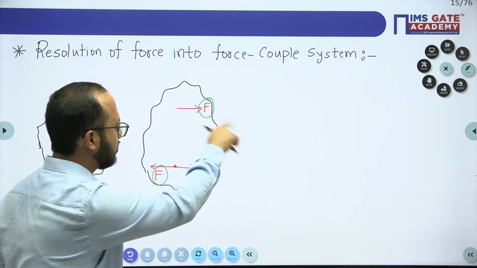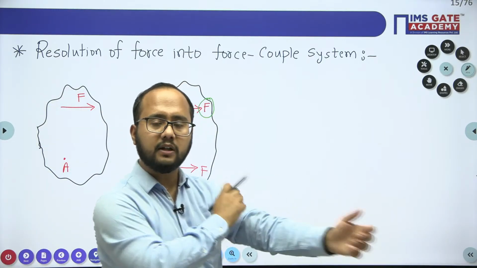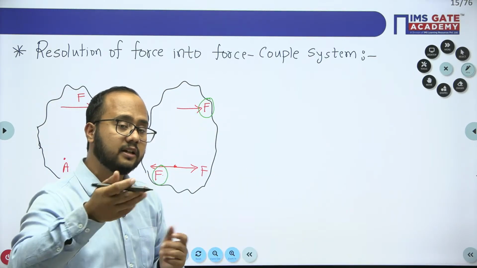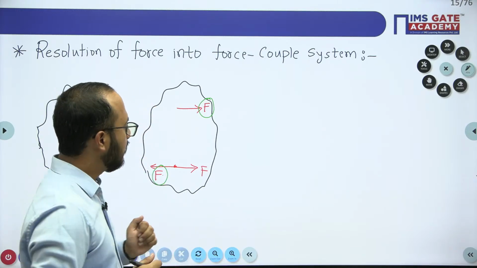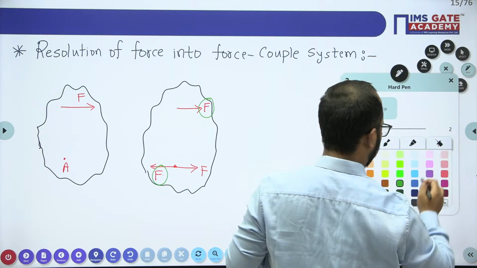The direction of the couple will be clockwise, and the moment value of that particular couple will be F into D. D is the distance between the two parallel forces. So this will create a couple here. That is clear from this particular diagram.